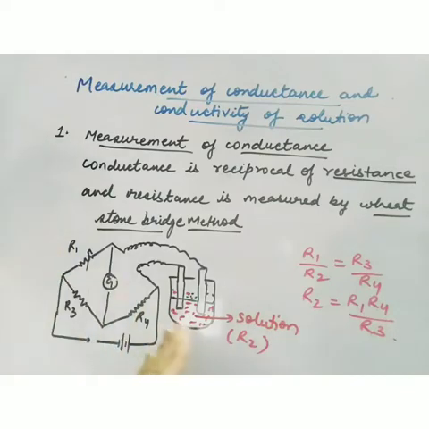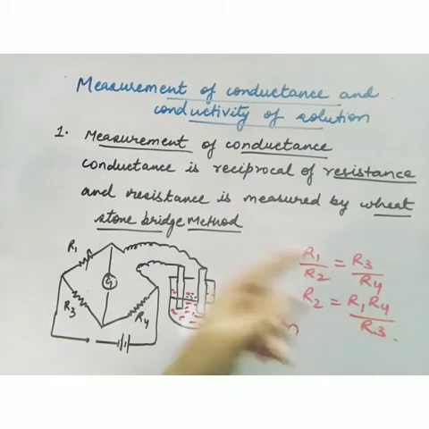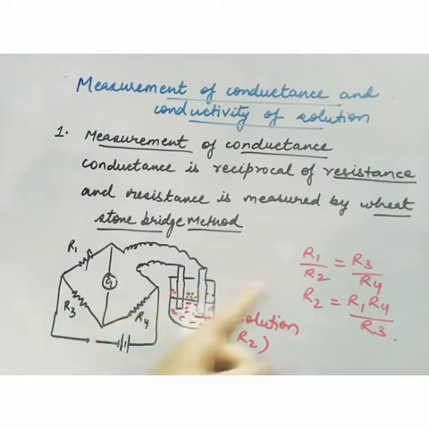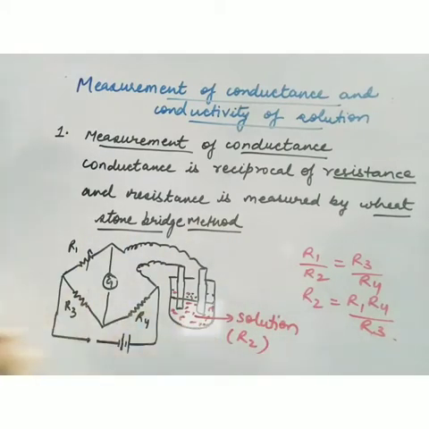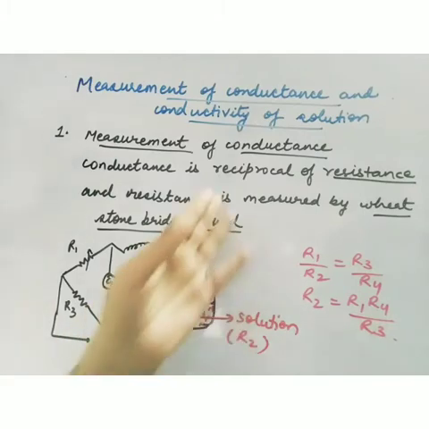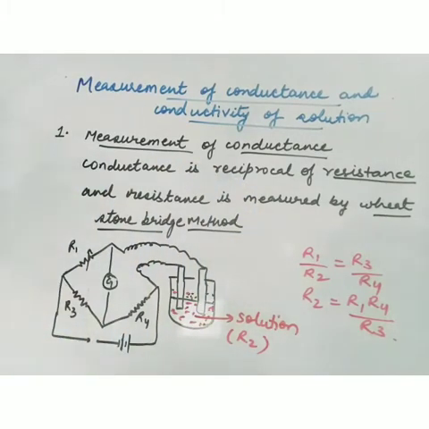This is the conductivity cell, and according to the Wheatstone bridge, R1 upon R2 is equal to R3 upon R4. This R2 is unknown, that is the resistance of the solution, so R2 will give you this. After finding the unknown resistance, the reciprocal of R2 will give you the conductance. So this is the experimental method to determine the conductance of any solution.